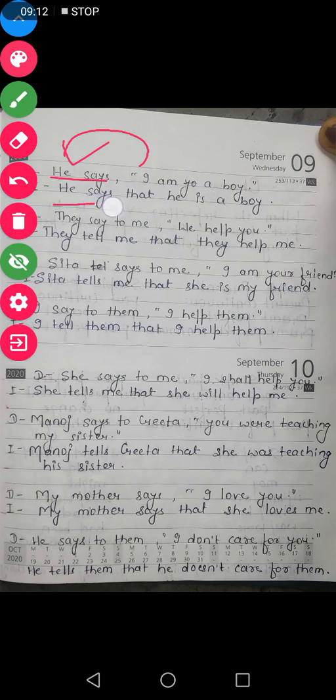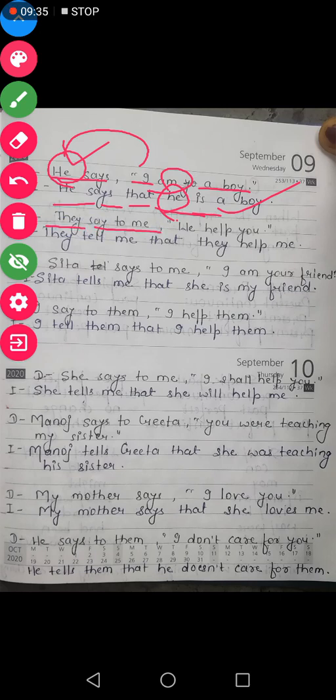So he says that. Up to here there should not be any confusion. Subject is he. That is why we have written here he. Now with he we cannot use am. What we use? We use is. So he is a boy. Clear? Come to the next example.